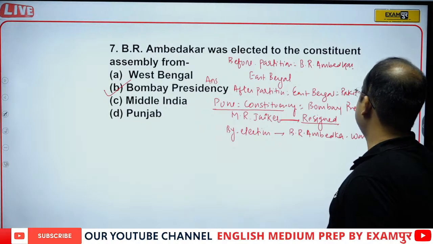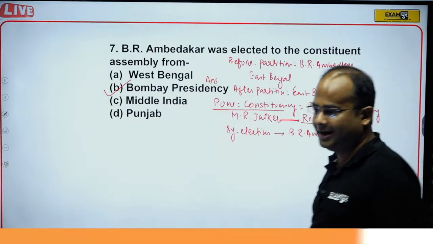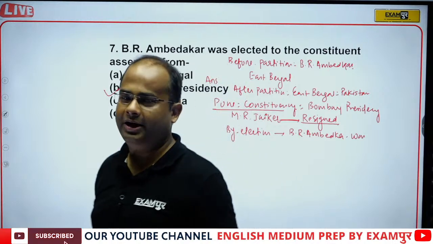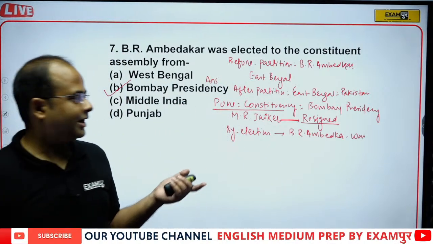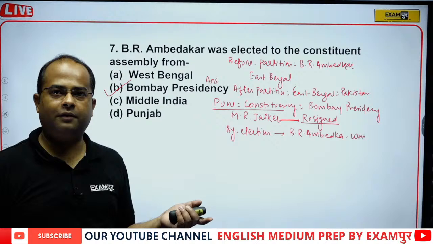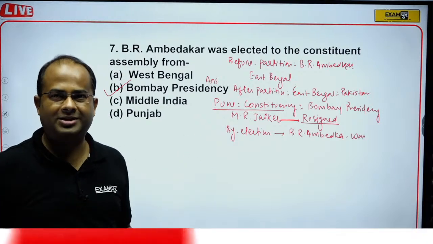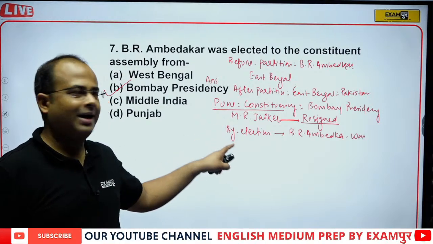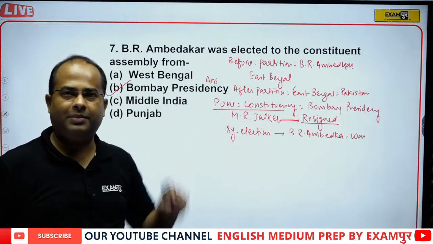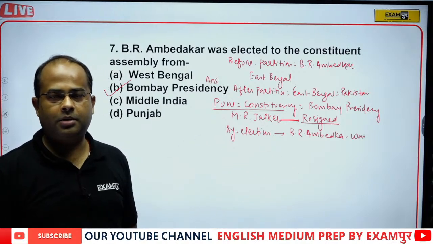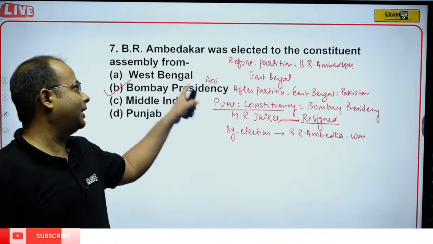And at that place, M.R. Jaikar was already being elected. So, M.R. Jaikar resigned, and after the resignation of M.R. Jaikar, the Pune constituency seat became vacant. So, a by-election was conducted, and in that by-election, Baba Saheb Bhimrao Ambedkar won, and then he became the member from the Bombay Presidency.